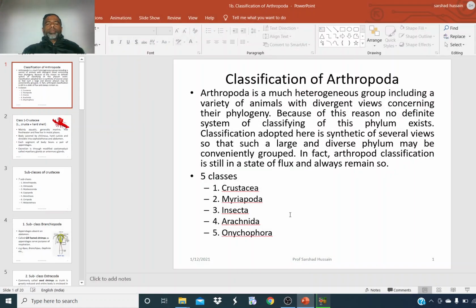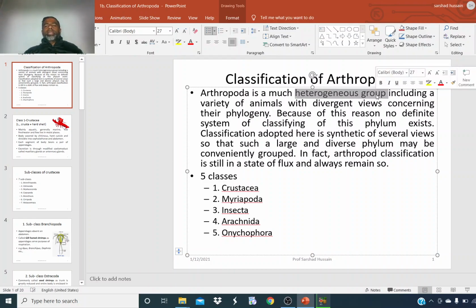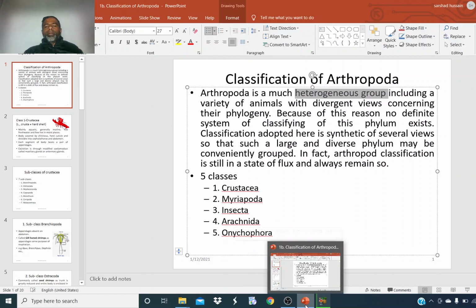Well, dear students, let us discuss classification of arthropoda. As you might remember, arthropoda is a very large group. Because it is a very large group, it is a very heterogeneous group. That means it has animals or organisms of very diversified types of morphology.